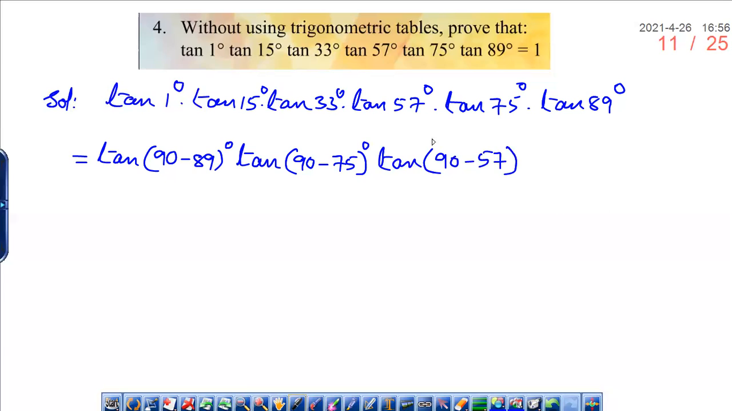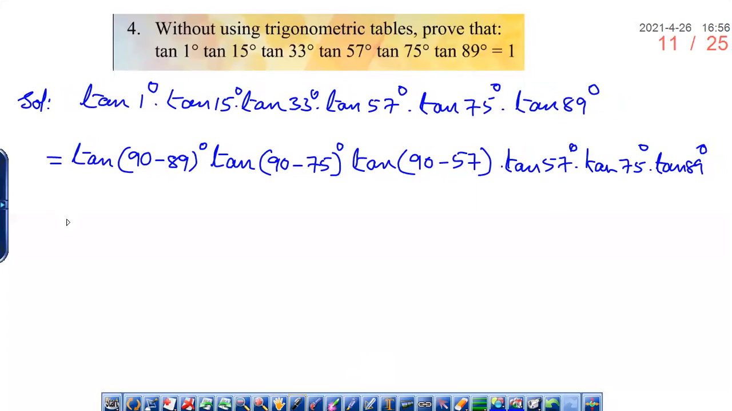So in place of 33 degrees, I am writing 90 minus 57. In place of 15 degrees, I am writing 90 minus 75. 90 minus 75 gives you 15, and 90 minus 89 gives you 1. So I am converting 1 degree into 90 minus 89, 15 degrees into 90 minus 75, and 33 degrees into 90 minus 57, and the rest I will write as it is: tan 57 degrees into tan 75 degrees into tan 89 degrees.